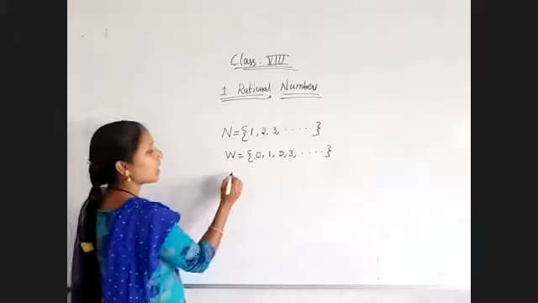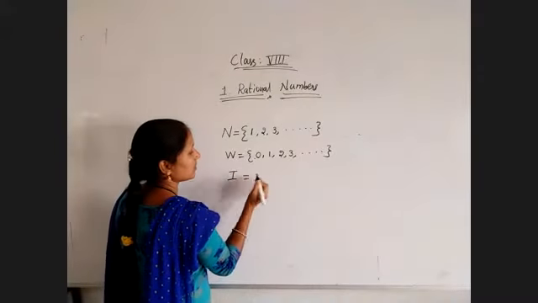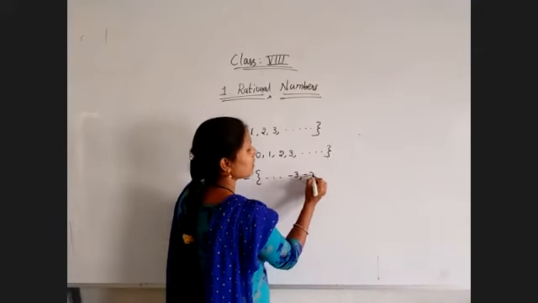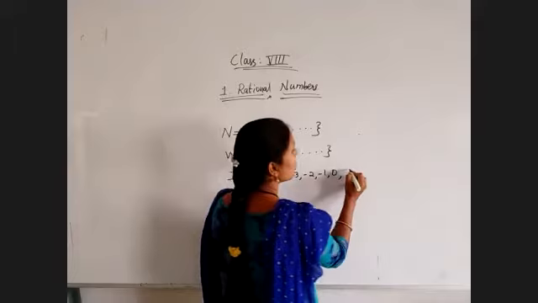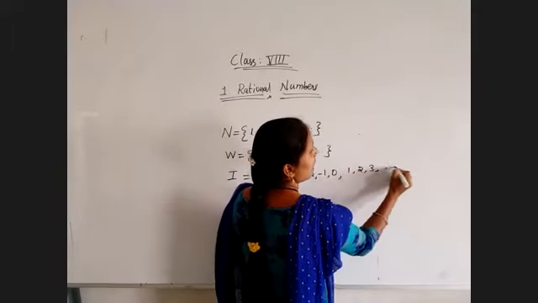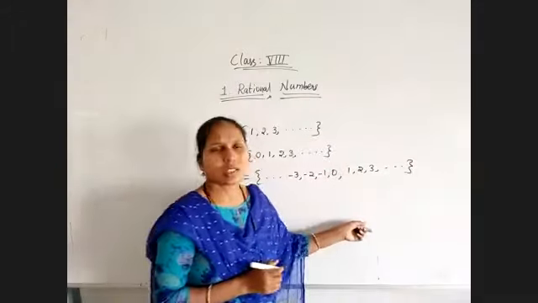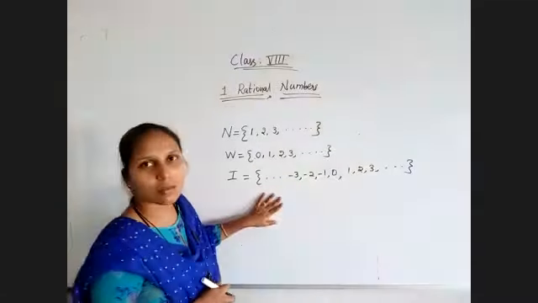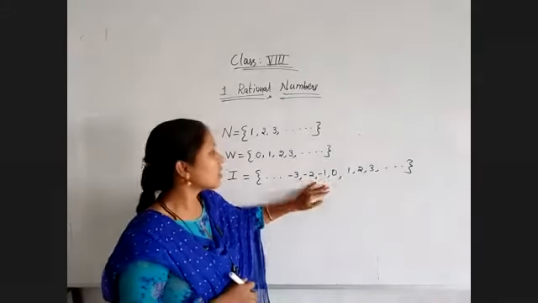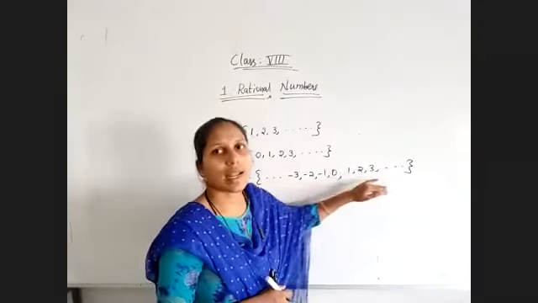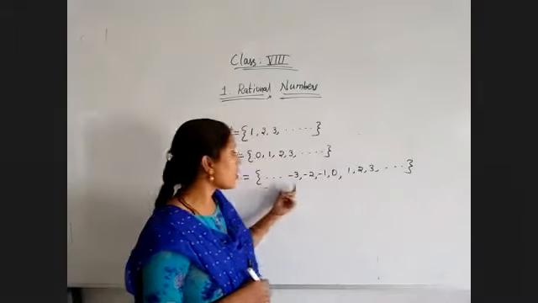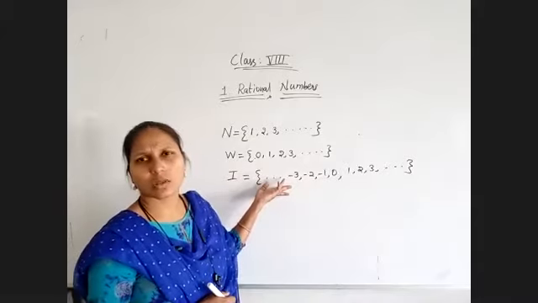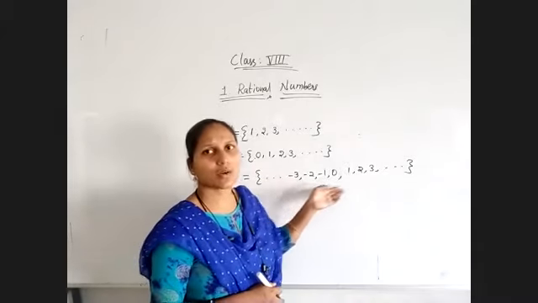Then another branch is integers. The collection of negative numbers, 0 and positive numbers are called integers. Whatever you know, I am revising all those things. So integers are nothing but the collection of negative numbers, 0 and positive numbers. Here there is no highest integer and no lowest integer. But when we go through the types, then we will get the highest value and lowest value.